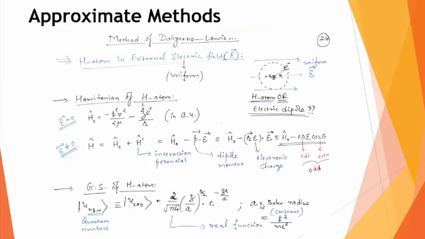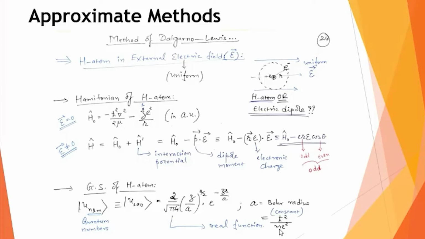Of course, for the hydrogen atom, Z, the charge, we can keep as 1, but just for generality I am keeping Z as it is. But of course, for the hydrogen atom, it will finally be replaced by 1. The small a in this equation is defined as the Bohr radius, and its expression is h cut squared upon m e squared, where h cut means h upon 2 pi, Planck's constant upon 2 pi, m is the mass of the electron, and small e is the charge of the electron.